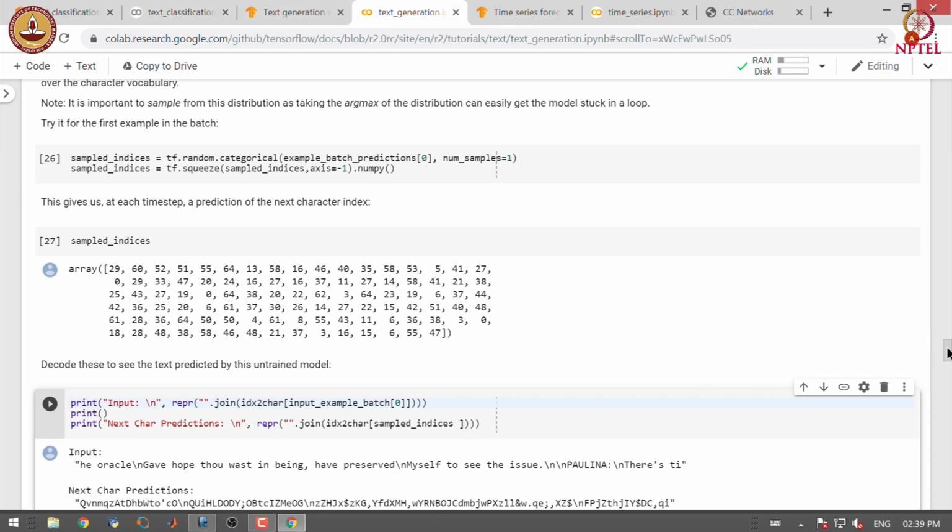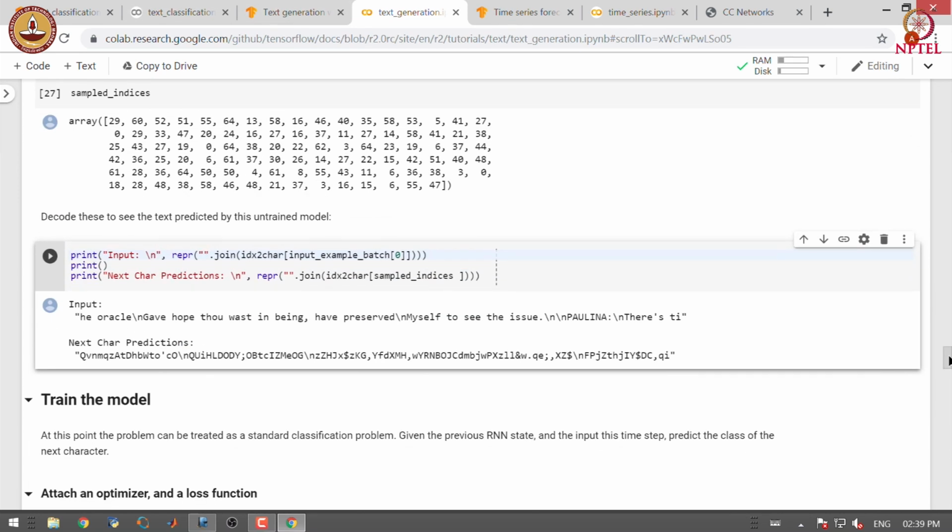Note that we have not trained the model. So, this is still an untrained model. You can see that currently the next character prediction is not really working that great. We are getting quite random characters as the next character. So, let us try to train the model and see if we can get better results.